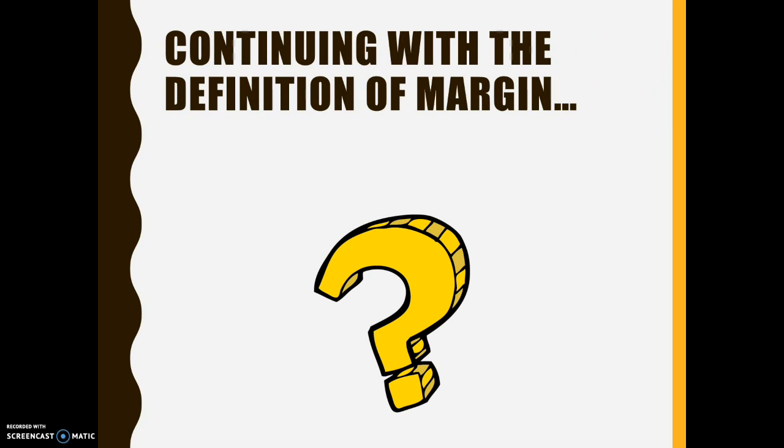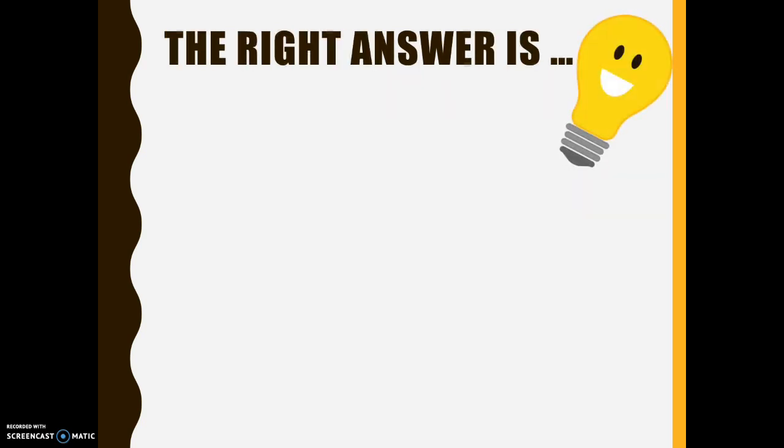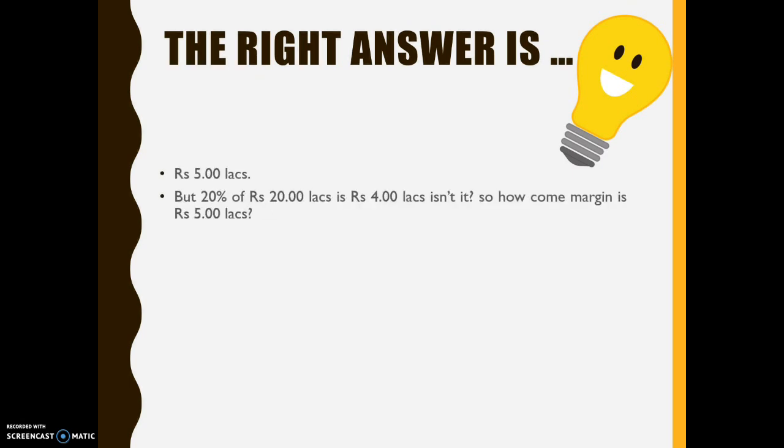Now let us continue with our definition of margin. In our earlier example, the company has approached you for releasing a loan of 20 lakhs. Now can you tell me how much promoter's margin shall you ensure? Is it 4 lakhs, 5 lakhs, 8 lakhs or none of the above? Now the correct answer will be 5 lakhs. But how? 20% of 20 lakhs is 4 lakhs only, isn't it? So how come the margin is 5 lakhs?